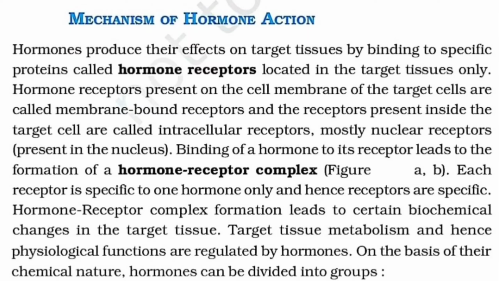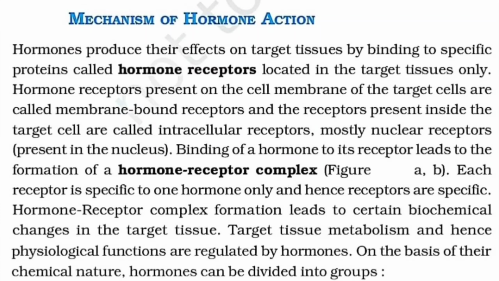Hormones produce their effects on target tissues by binding to specific proteins called hormone receptors. Hormones basically produce their effect on the target tissue by binding to specific proteins which are present on the target tissues only.